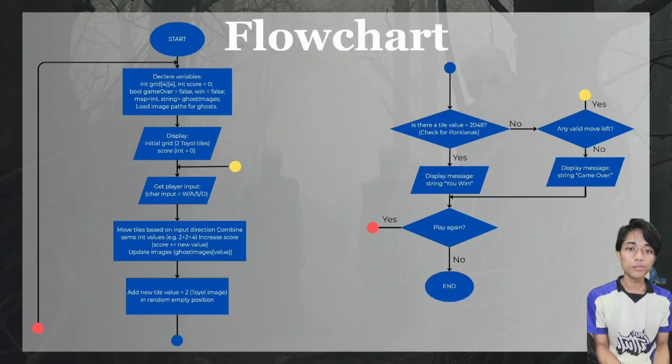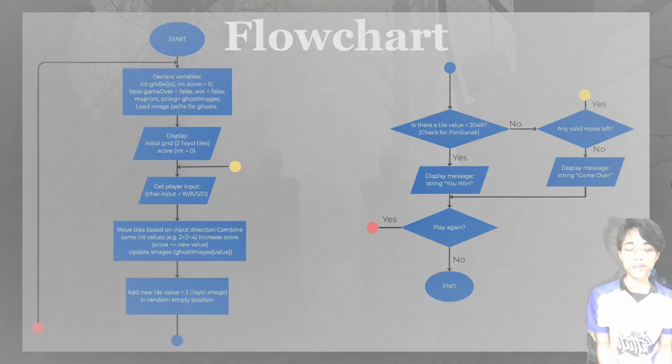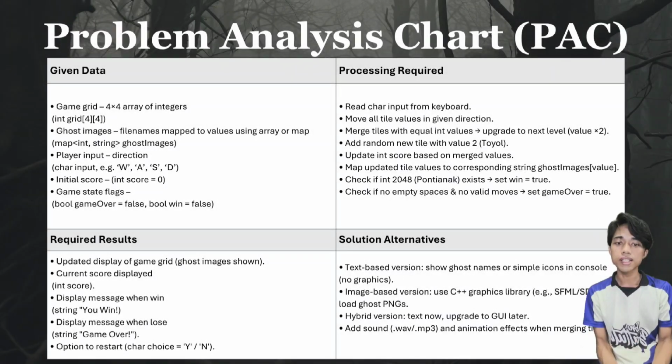If yes, the loop repeats and it waits for the next player input. If no, which means the board is full, it displays the game over message. Finally, after a win or loss, the game asks the player to play again. If yes, it loops all the way back to the start. If no, it ends. To begin our technical design, we created a problem analysis chart.